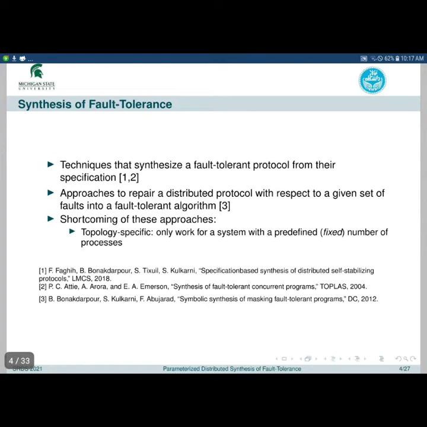Looking at the literature, there are techniques for synthesizing fault-tolerant algorithms from their specifications. There are also techniques for repairing fault-intolerant algorithms by adding fault tolerance to them. The limitation of these approaches is that they are topology specific, meaning that the synthesis algorithm works for a distributed algorithm with specific sizes. In other words, the resulting algorithm is fault tolerant for, for example, a system of size 5, but may not be fault tolerant for a system of size 6. And the runtime of these algorithms grows exponentially by the number of processes.